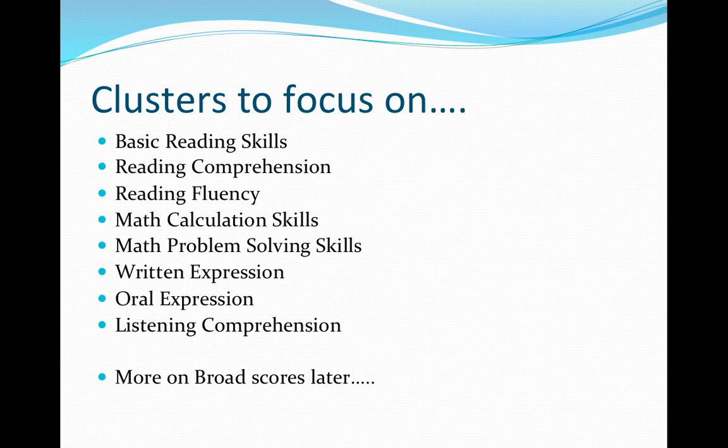So when we talk about focusing on the 8 clusters that most closely align with SLD criteria, here is what we are referring to. We recommend you print out the test selection table handout and star these clusters in the lists across the top. When you're assessing academic skills for students with other disabilities, when SLD is not a factor, your focus may shift to broad scores for simplicity's sake. We'll talk more about that in a bit.